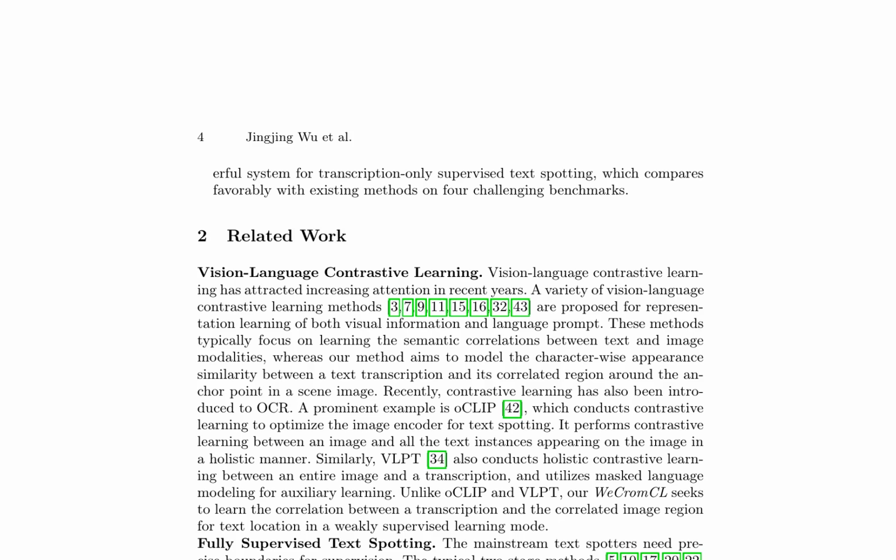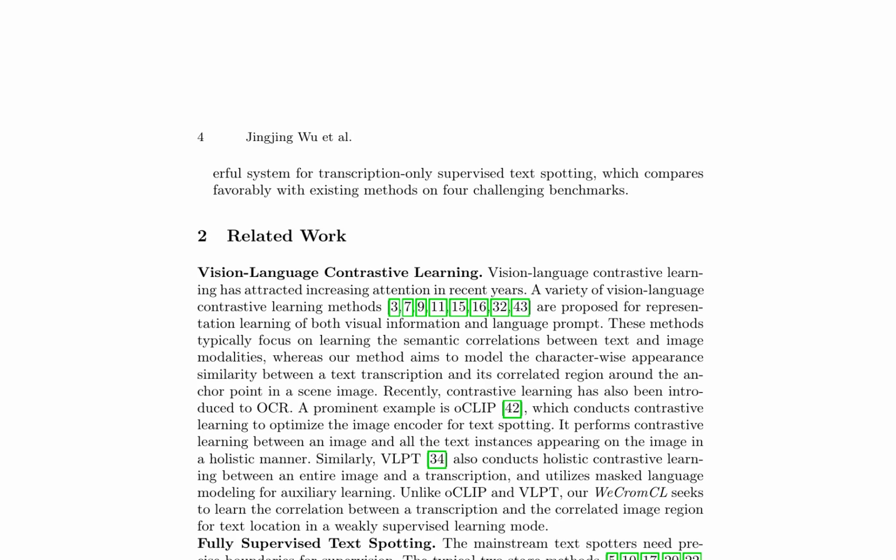To conclude, our contributions are summarized as follows. 1. We decompose the task of transcription-only supervised text spotting into 2 stages, including weakly supervised text detection and single-point text spotting. Then we formulate the first and also challenging step as a cross-modality atomistic contrastive learning problem in a weakly supervised manner. 2. To the best of our knowledge, we are the first to define and investigate the weakly supervised atomistic cross-modality contrastive learning problem between image and text modalities.